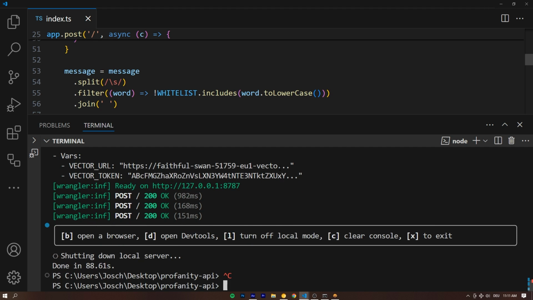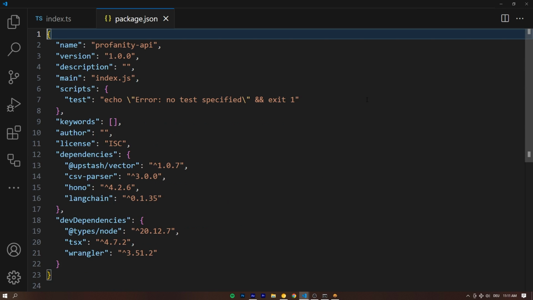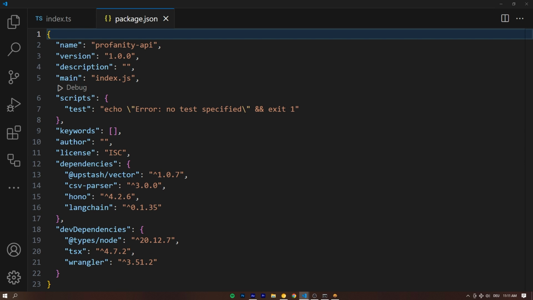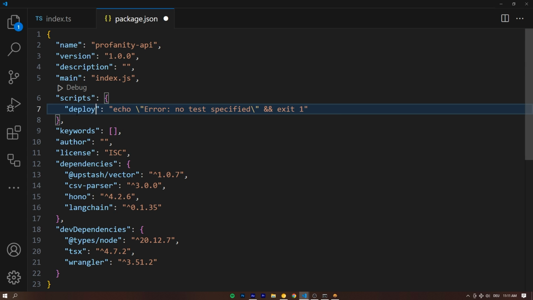And last step, in order to get this deployed to the web, is to say yarn wrangler, or actually no, let's write a script for that. Let's go into our package.json. I want to teach you how to do this properly. Okay, we could just wing it. I want to teach you how to do this properly. Let's create a deploy script, and that's going to handle the deployment of our API endpoint.